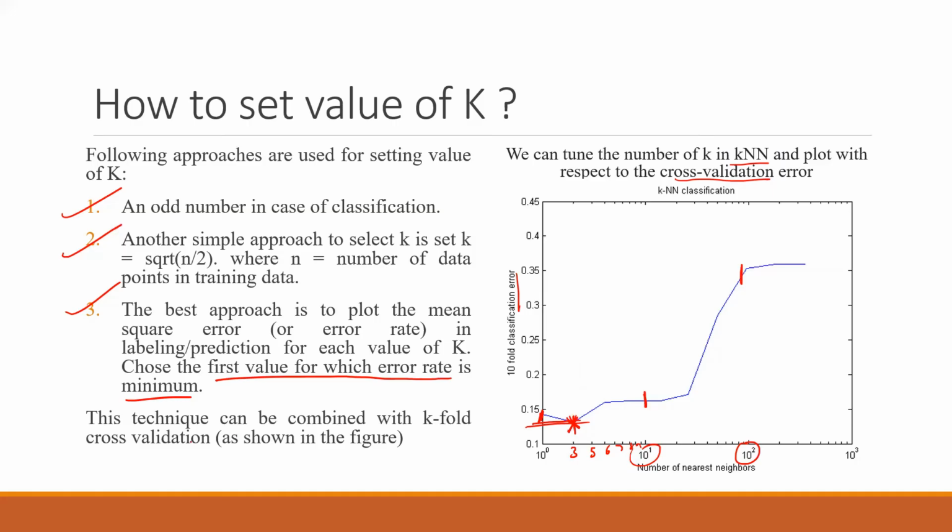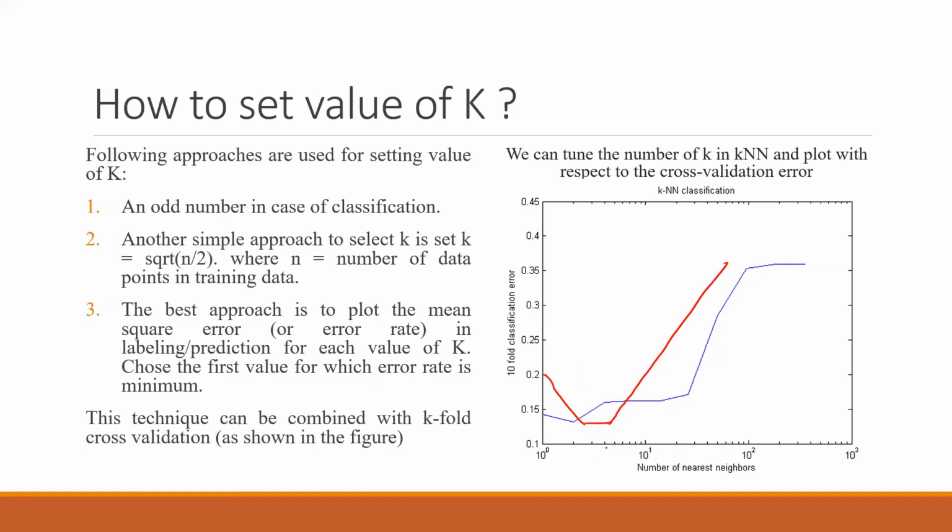But then if my error looks not like this, but maybe like this, let's say it is coming out to be this one, and then you stay at this point, then you again go up. So what will be the value of k in this case?